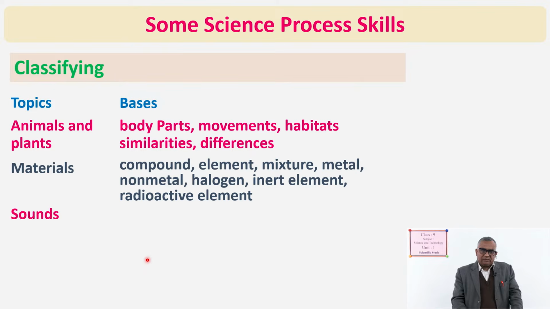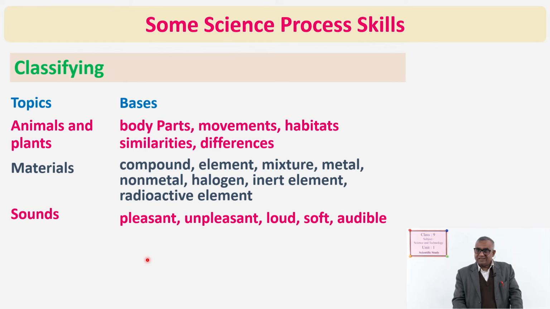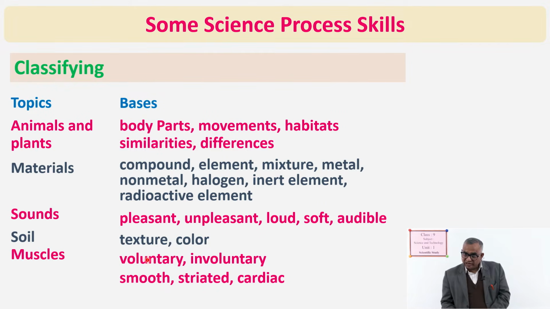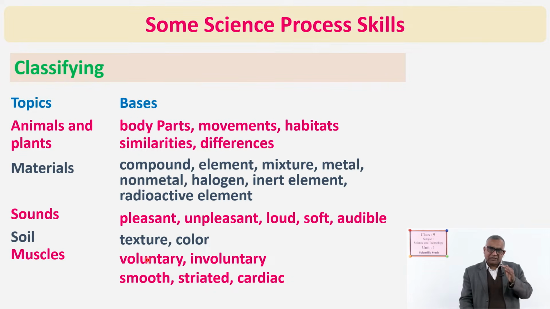Like that, sound: some sound may be pleasant, some unpleasant, loud or soft, audible or non-audible. Soil: on the basis of texture of soil and color of soil we can classify it. Muscles are of different types: voluntary, involuntary, smooth, striated and cardiac. These are only some examples, and there are many more other examples you can make yourself. You can also classify different chemicals on the basis of acidity, basicity, etc.